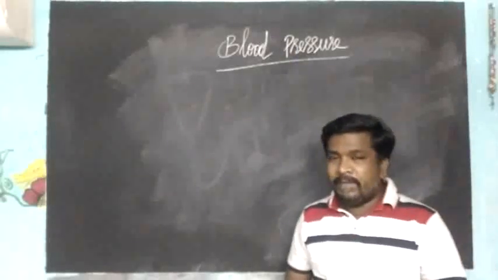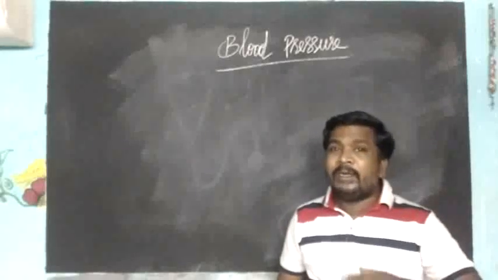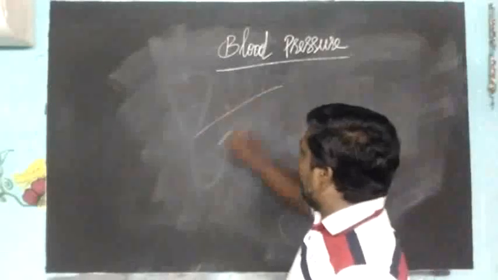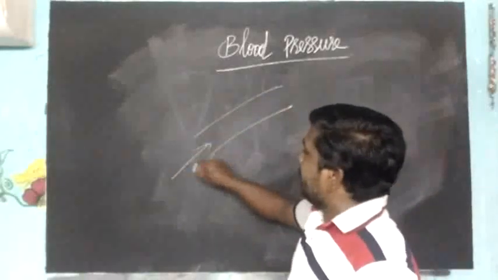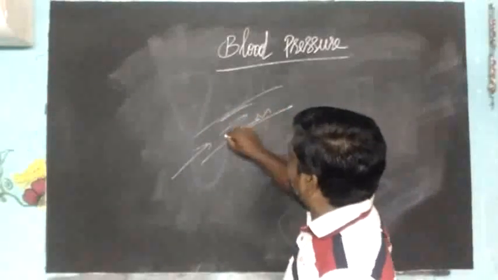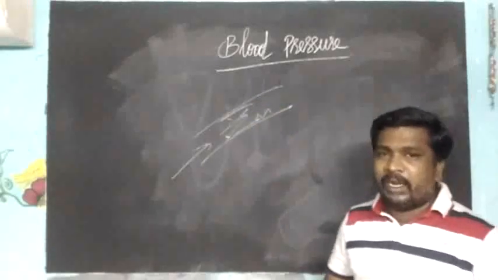What is the blood pressure? When the blood is pumped into the arteries, a certain pressure is exerted on the lateral walls of the arteries. Just imagine an artery with blood pumped inside the blood vessels. The walls of the artery exert some pressure. That pressure is generally called the blood pressure.